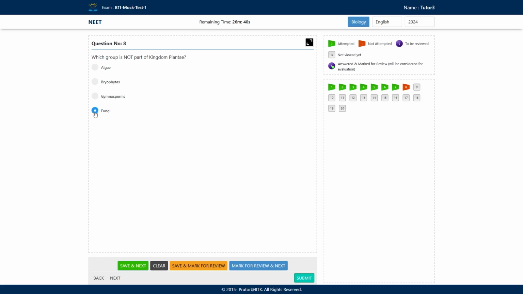So we can opt this fungi. Why are the fungi not kept in plant kingdom? Why are they not considered as plants? Can anyone tell me? Fungi are not considered as a plant. Why? Any answer?